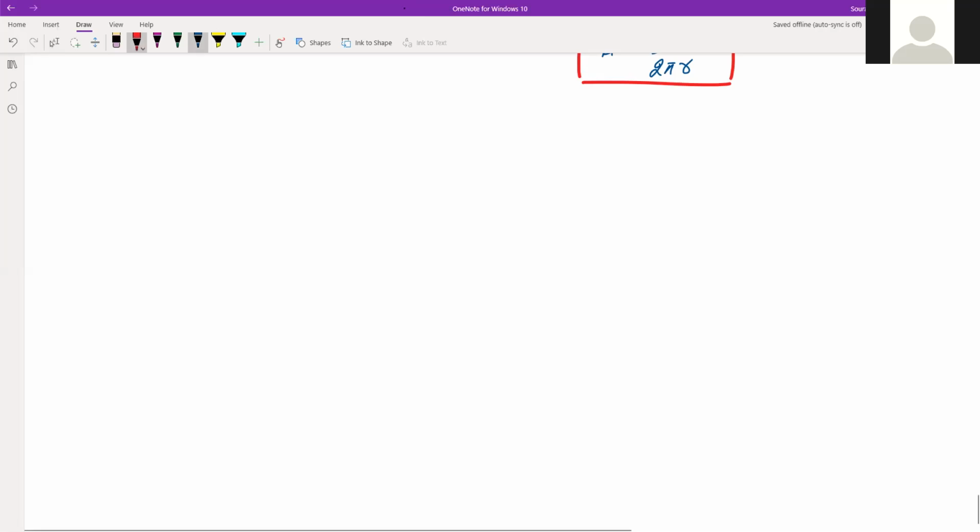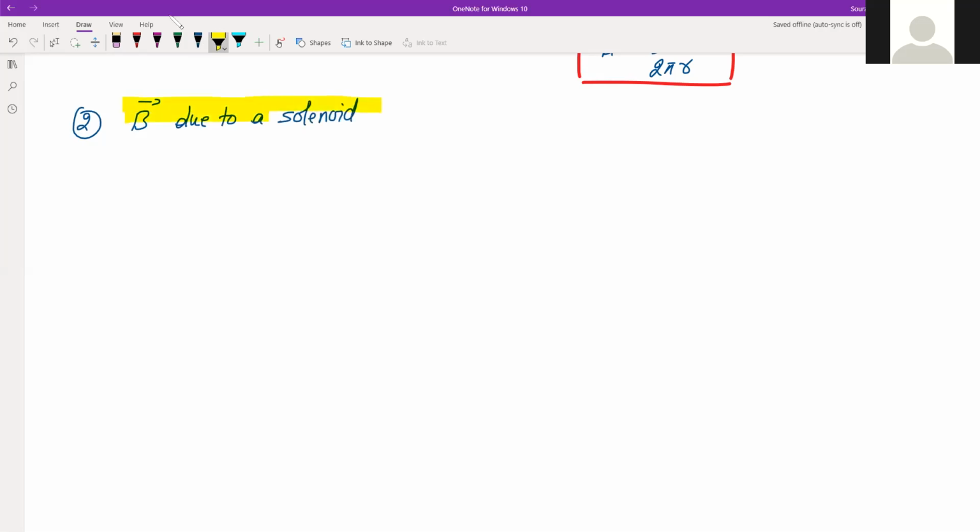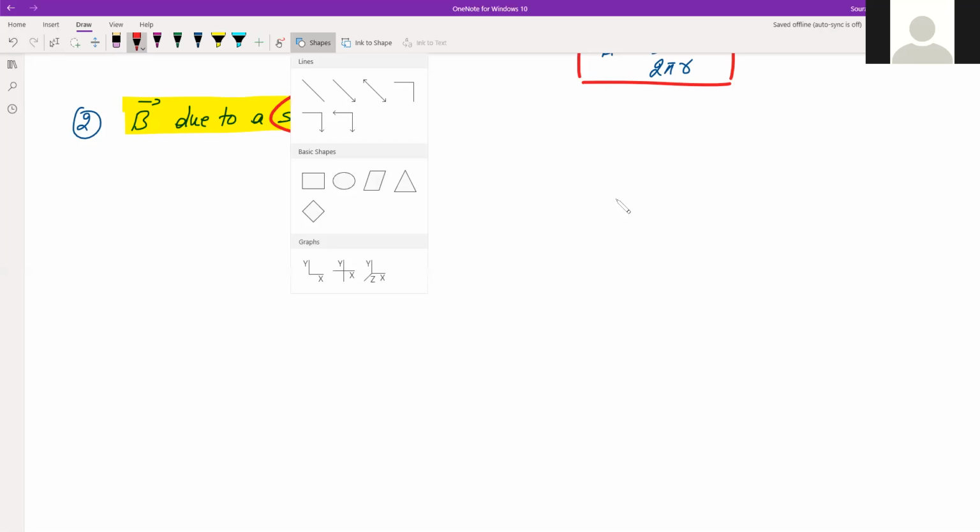Let's move to little complex application of this. That is the second application, that is magnetic field due to a solenoid. Now, in order to understand this first, we should know what is a solenoid. This solenoid is a simple device, you can say, which is cylindrical in shape.